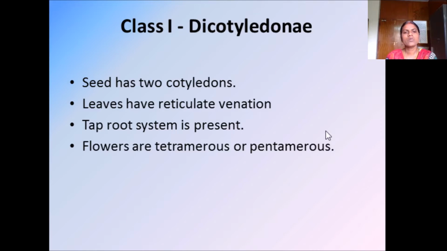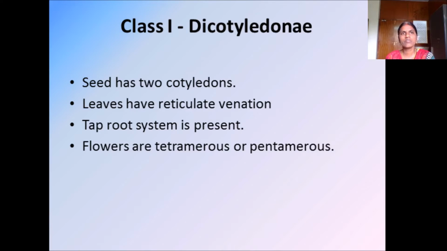Let us get into dicotyledonae, class 1. What is cotyledon? Cotyledon means the parts of the seed. A dicot seed has 2 cotyledons. Dicotyledon plants have leaves which have reticulate venation.